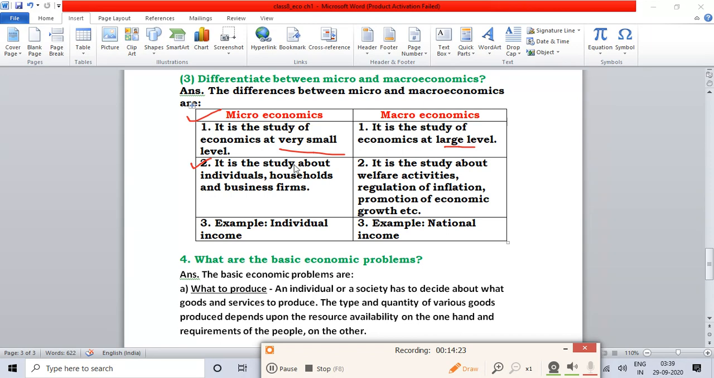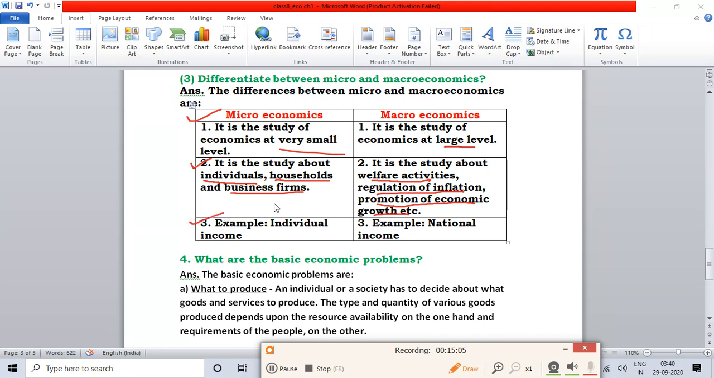Second point, microeconomics is a study about the individuals, households and business firms. When we read the definition of microeconomics, at that time I told you that it is a study about the individual, households and small business firms. And macroeconomics is a study about welfare activities, regulation of inflation, promotion of economic growth, etc. Microeconomics will be for a small scale, but macroeconomics will be for a large scale. It is the study about welfare activities for the whole country, regulation of inflation, rising of prices, promotion of economic growth. These are very large types of activities which come under macroeconomics.